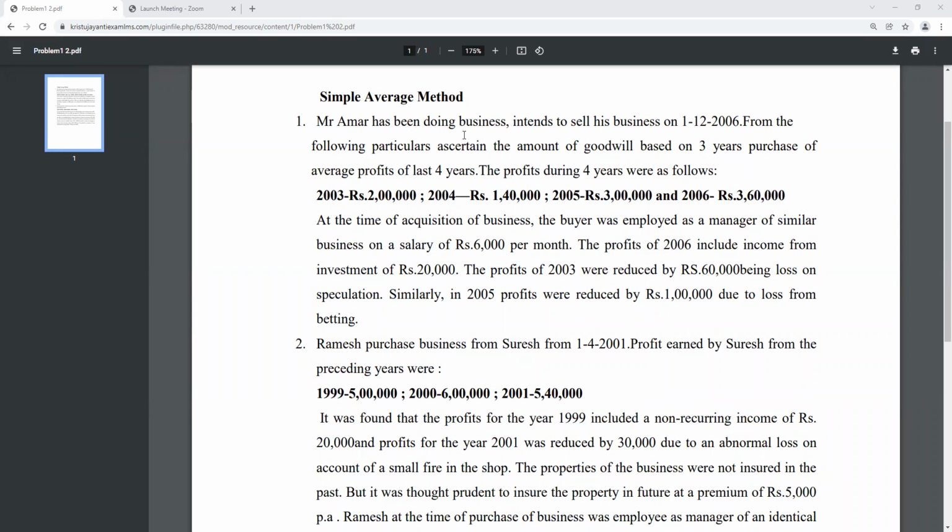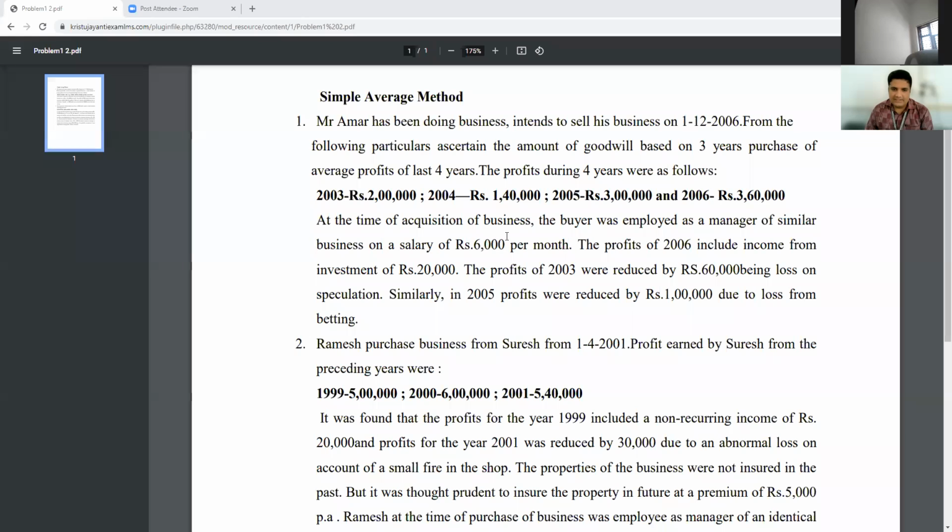Mr. Amar has been doing business and intends to sell his business on 1/12/2006. From the following particulars, ascertain the amount of goodwill based on 3 years purchase of average profits of last 4 years. The profits during the 4 years were as follows: 2003 rupees 2 lakh, 2004 rupees 1,40,000, 2005 rupees 3 lakh, and 2006 rupees 3,60,000.